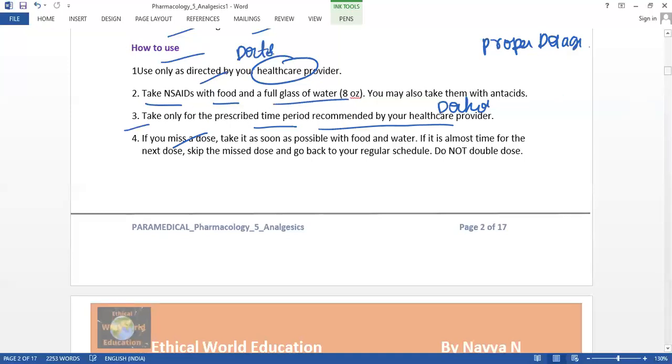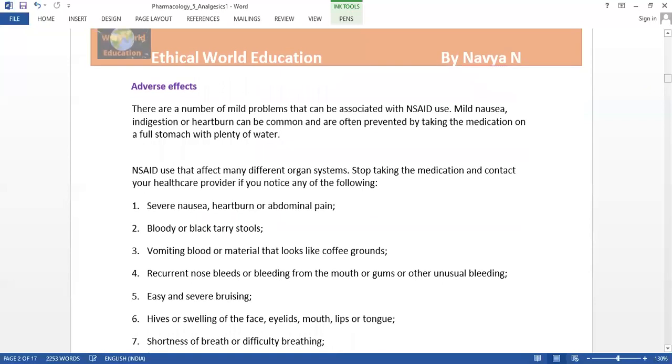The next thing is the adverse effect, which is nothing but a side effect of consuming this anti-inflammatory drug. There are a number of effects.